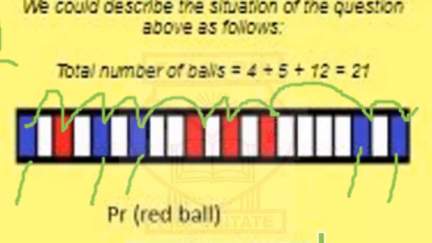And then you also have neither a red nor a blue ball. Check the number of balls here that are neither red nor blue. Because there are just 3 colors, if they are neither red nor blue, then they will be white. So that means all the white balls. But if there were more than 3 colors, then neither red nor blue would be all the other colors apart from the red or blue colors. So that's why you have 12 balls that are neither red nor blue, and that will be 4/7.